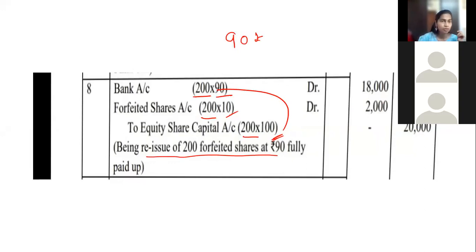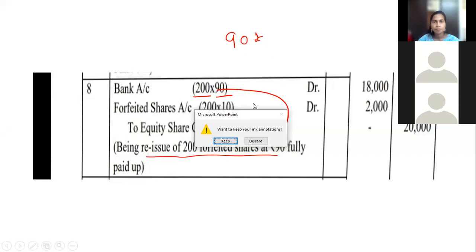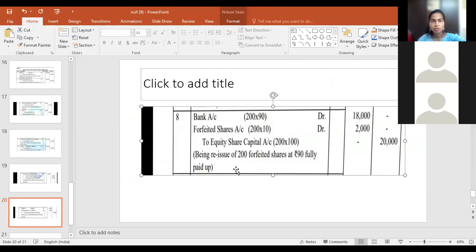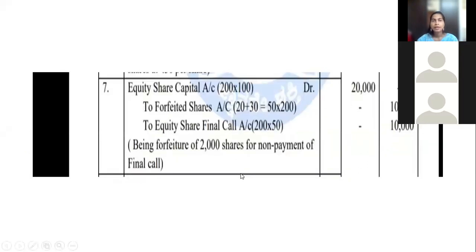I hope you have understood. Take your time. And there is one important thing I want to tell now. Now students, some students might ask, ma'am, why in the seventh entry, forfeiture is coming in the credit side?